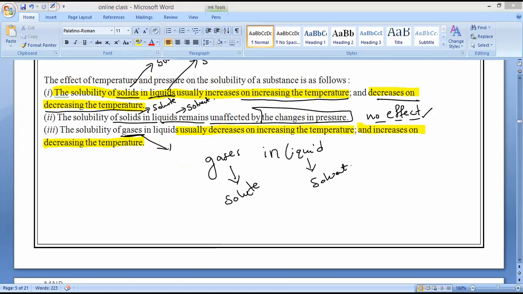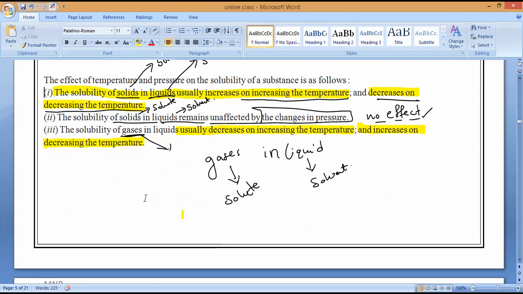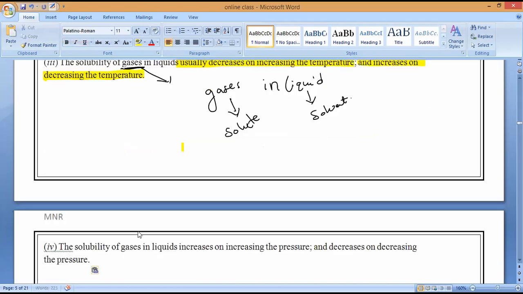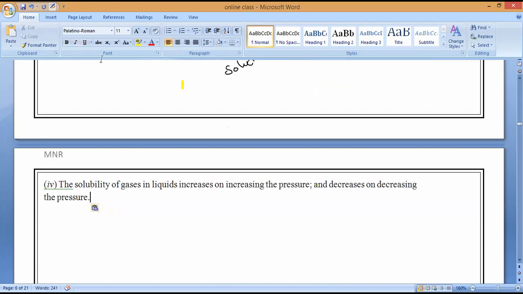Next, the solubility of gases in liquids. Again, the same thing with pressure. If you notice very carefully, the last point is pressure: it increases on increasing pressure and decreases on decreasing pressure. That is what you have to see. Observe very carefully. Who is the solute here? Gas is the solute.